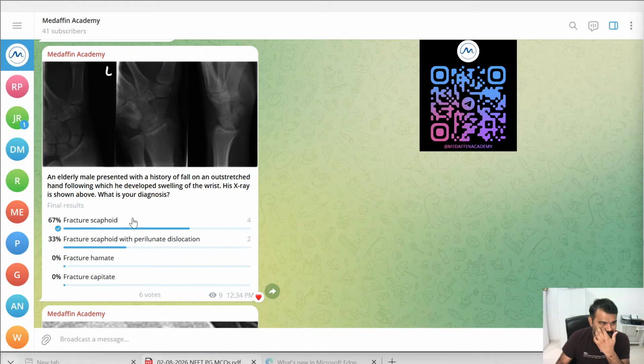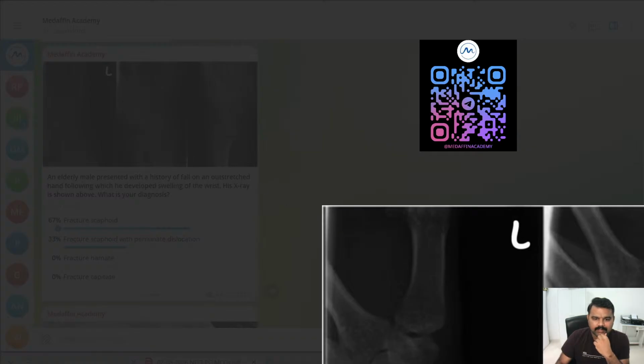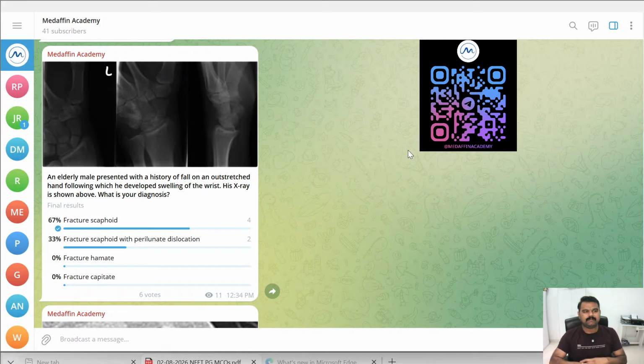67% have given their answer as fracture scaphoid, and the other 33% as fracture scaphoid with perilunate dislocation. I don't know if you can see this image properly, but if you are in the group, you can definitely zoom in and see it. It is actually a fracture of the scaphoid bone. A fall on outstretched hands in an elderly patient is one of the reasons for carpal bone fracture, and the most common carpal bone fracture in these scenarios is the scaphoid. The answer is option A.